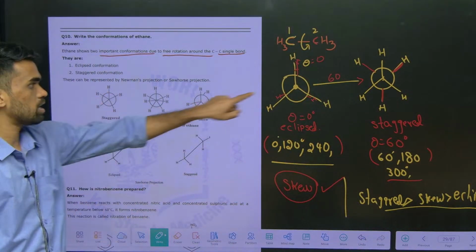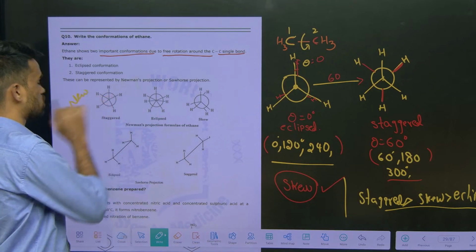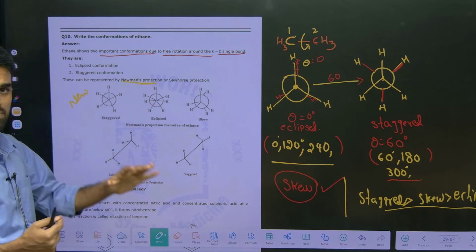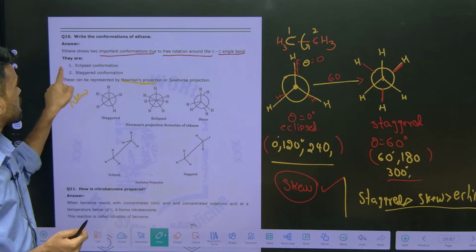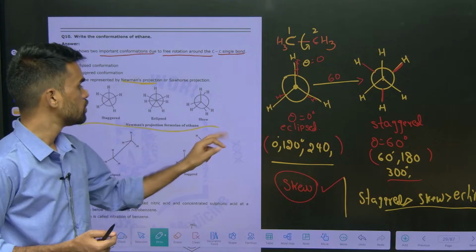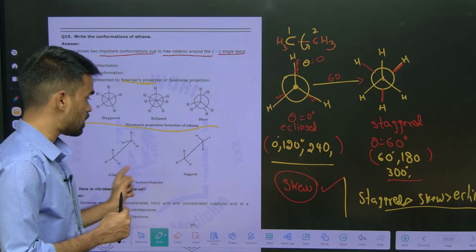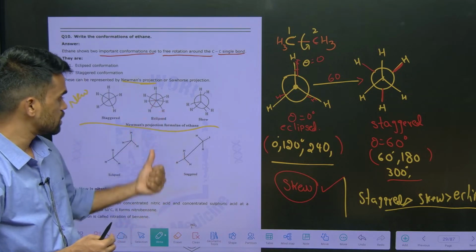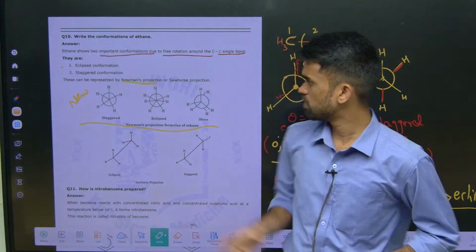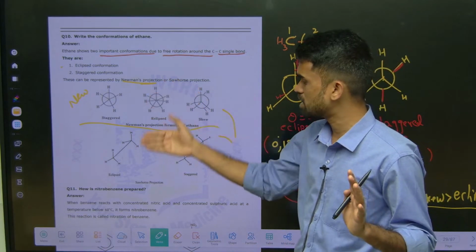And this circular representation, whatever we are representing like this, is called Newman's projection. So conformations can be explained in these two ways. One is Newman projection, the other one is Sawhorse projection. We have used Newman's projection here. If you represent it in this way, this is called Sawhorse projection. And one more we have is Fischer projection. Anyway, in the exam they are focusing on these two. Hope you got this concept. One is Newman, the other one is Sawhorse.